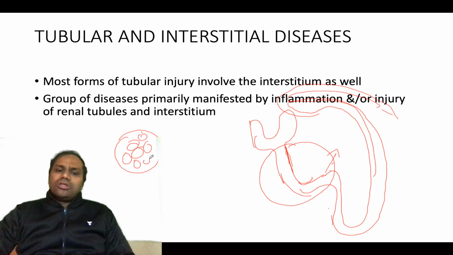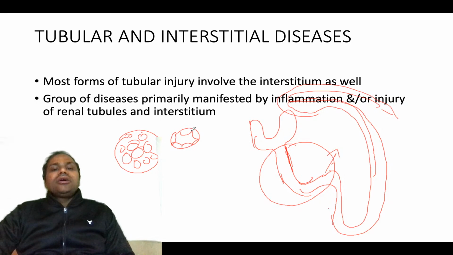Then we have talked about the proximal tubule and distal tubule. The PCT, that is the proximal convoluted tubule, will have more eosinophilic cytoplasm and there will be brush borders, and in the DCT there will be less eosinophilic cytoplasm and no brush borders, okay?